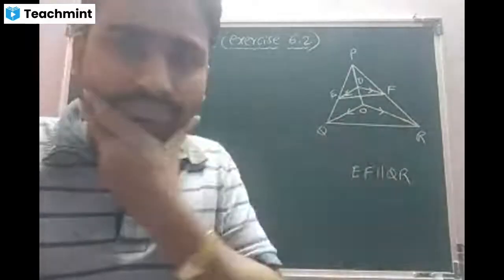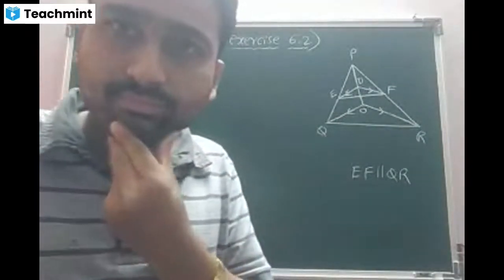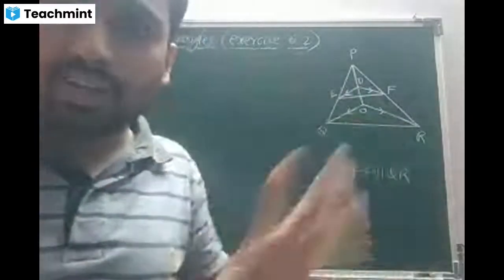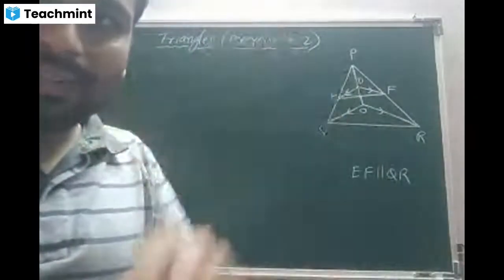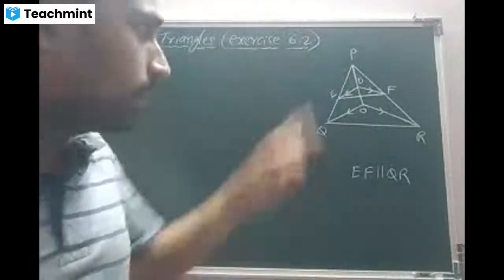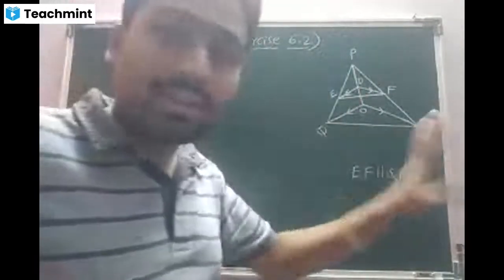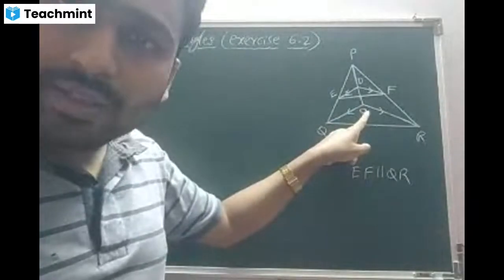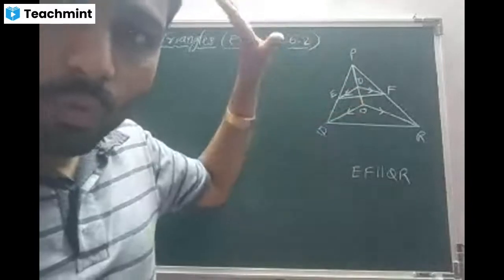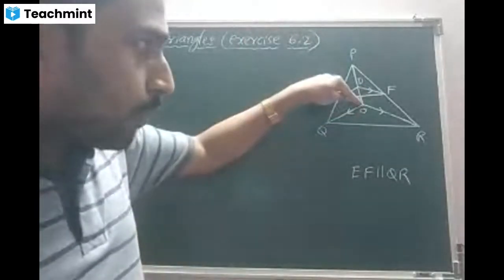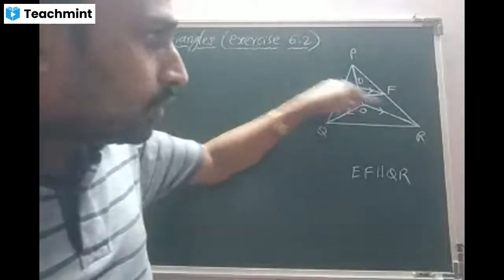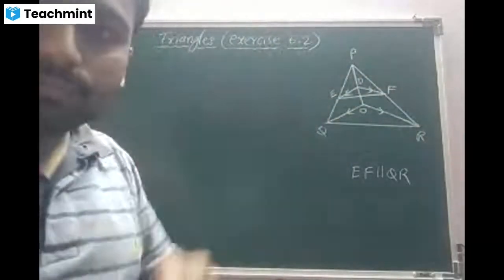But it is simple. There is nothing great involved in this one. I'll repeat the diagram again. All of you observe carefully. One bigger triangle PQR is taken, in which O is any point in the triangle. They joined the vertex P with O, and called it PO, one straight line. Then from O, they joined to Q. From O, they joined to R.